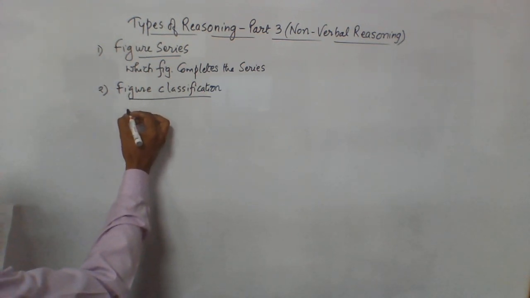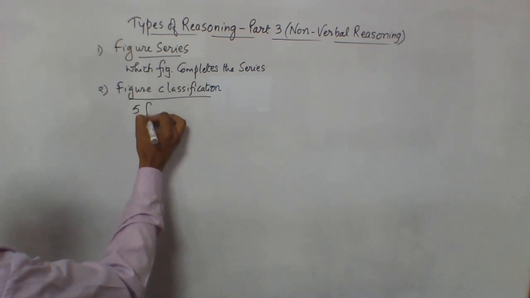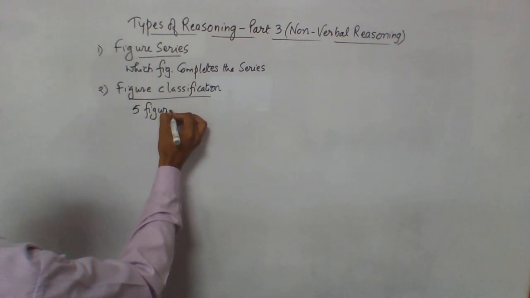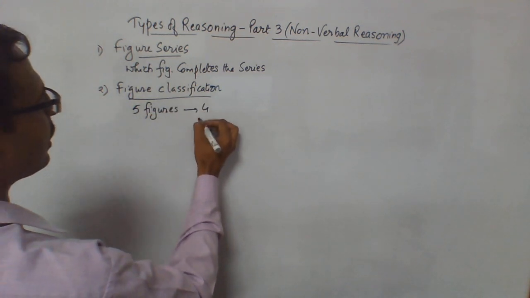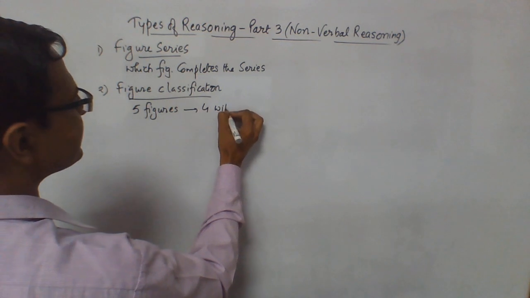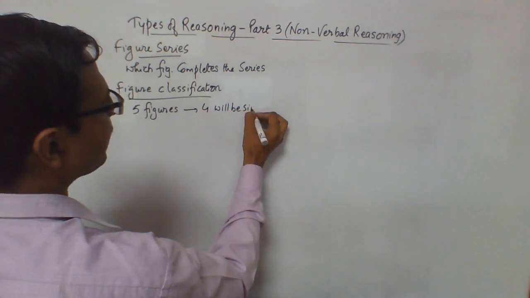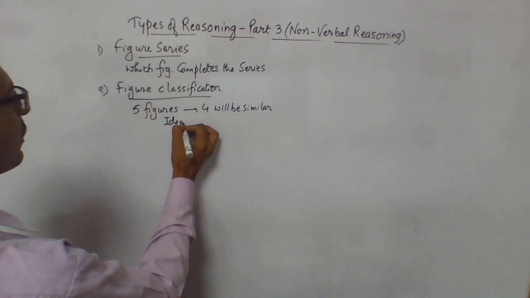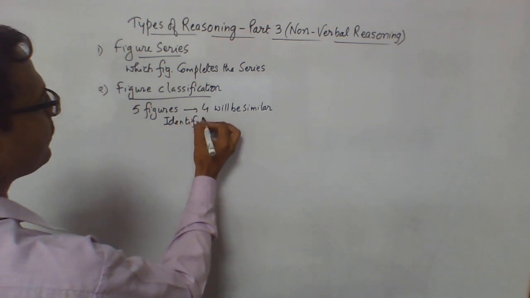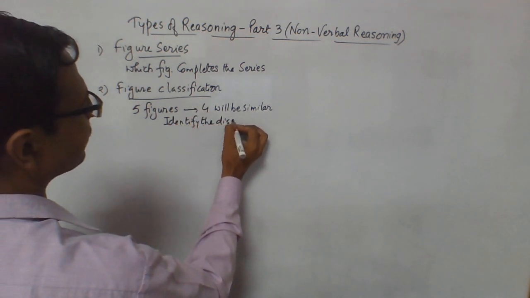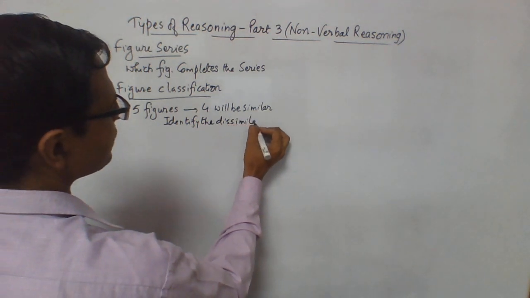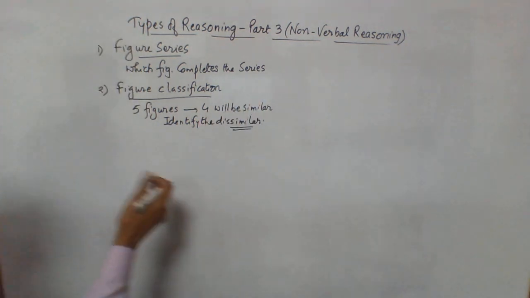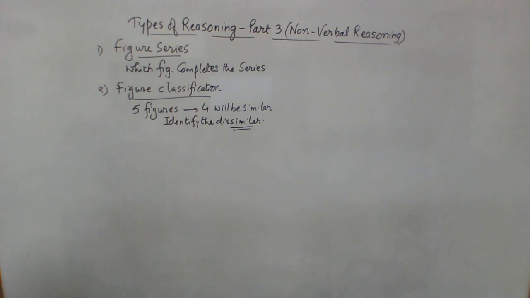So here you will be given five figures, and out of these five figures, four will be similar or following a particular rule. So you have to identify the dissimilar one. Identify the dissimilar figure. So very easy. It's just like the odd one out.